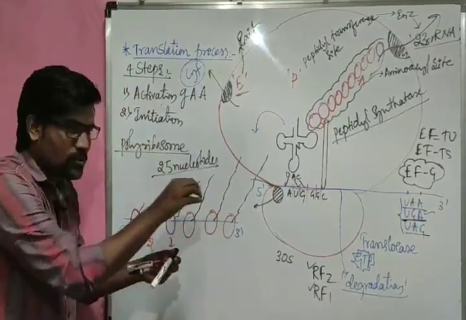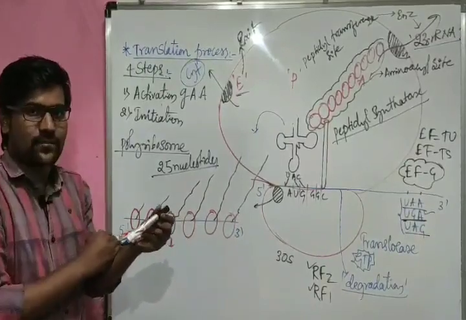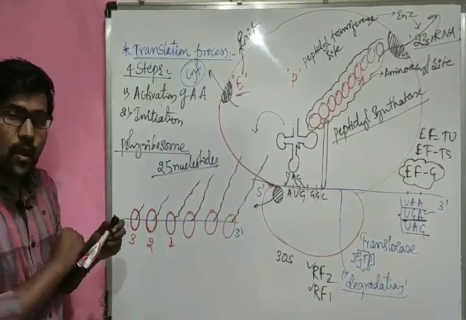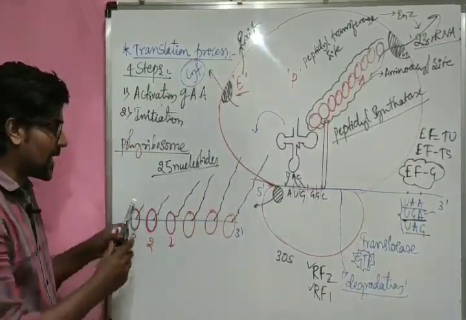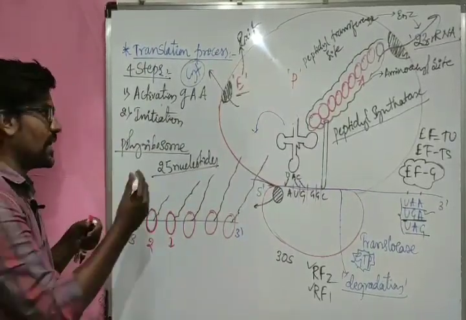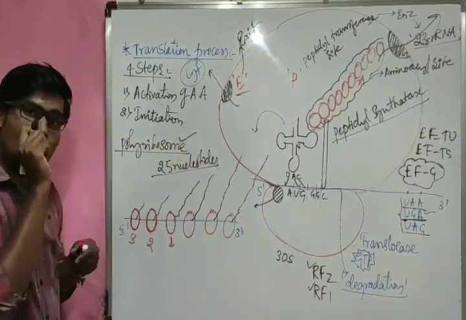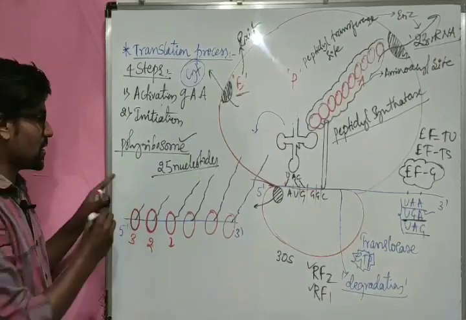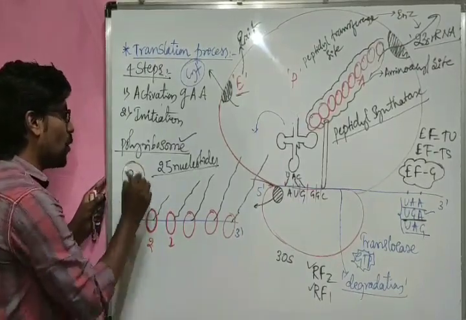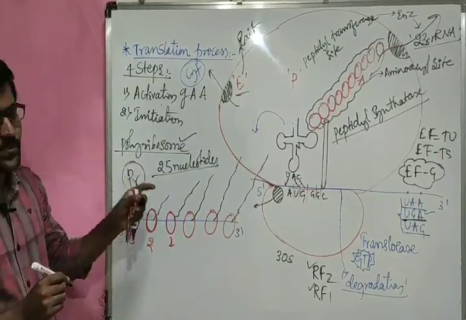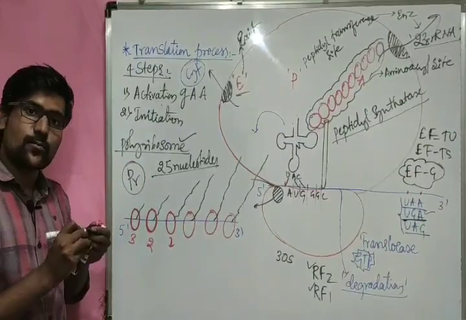Like that, many ribosomes are attached one by one from the backside, from the 5' end. The overall structure is referred to as a polyribosome or polysome. We observe this kind of structure in prokaryotes. It is a special feature of prokaryotes.